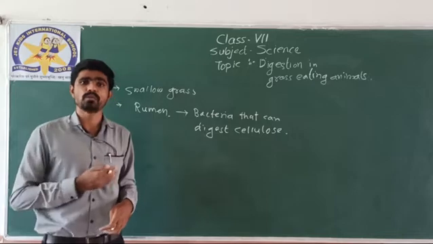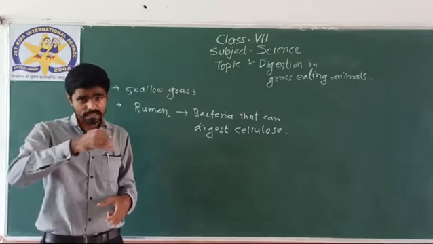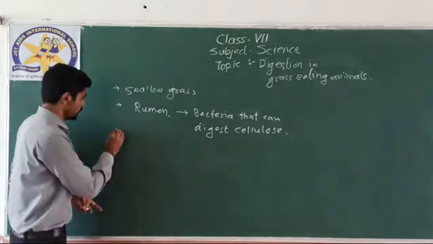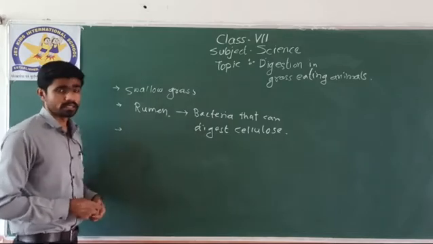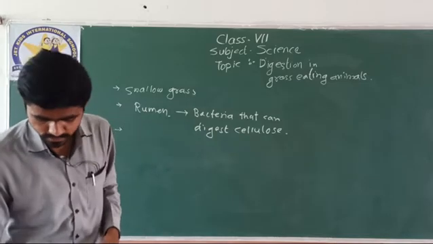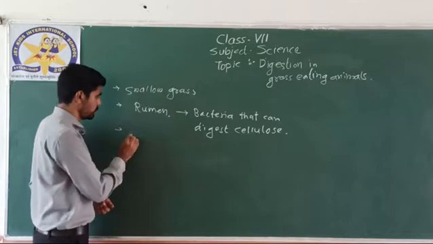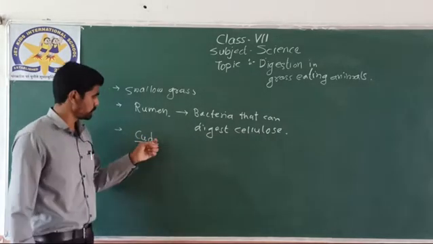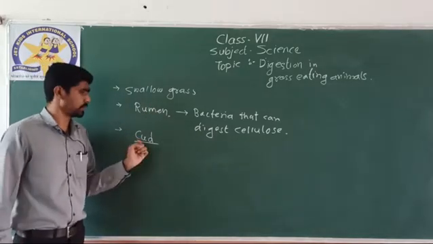allow it to come back to the mouth. They again chew it. Then after proper chewing of the grass, it is sent towards the stomach. So it is a long process here. Now the partially digested food is called cud. The food which goes inside the rumen, which is partially digested, is known as cud.